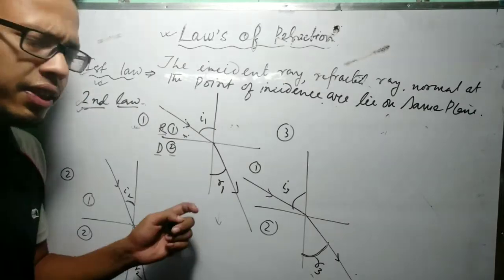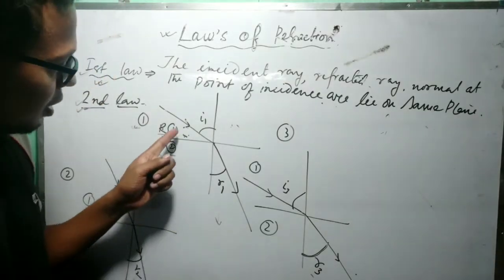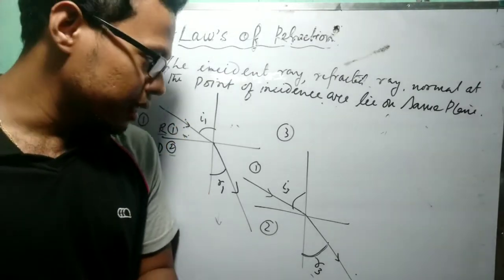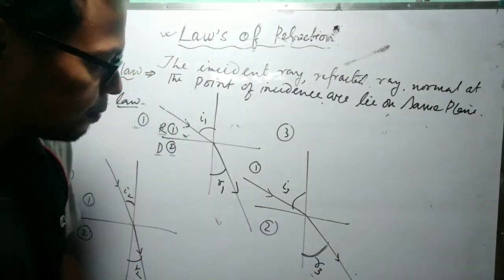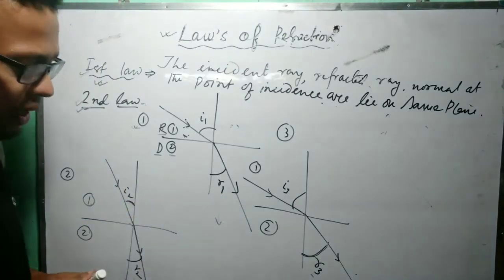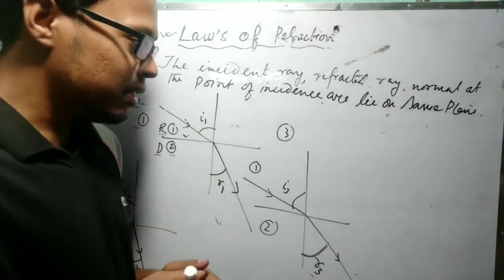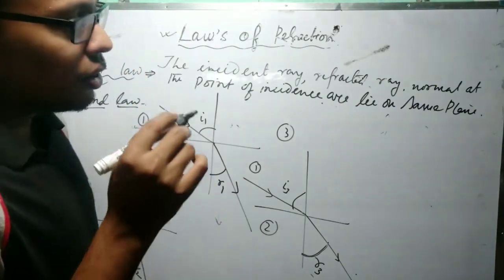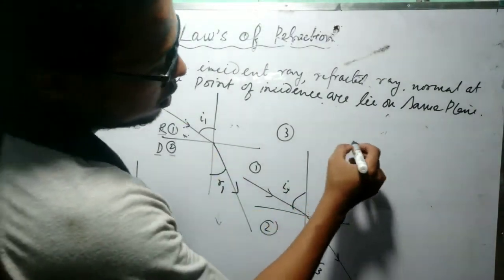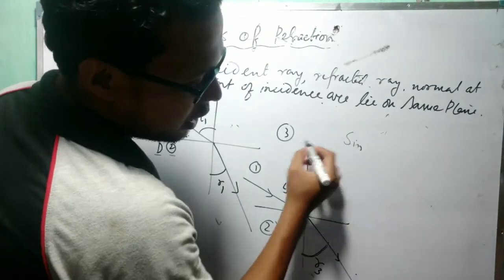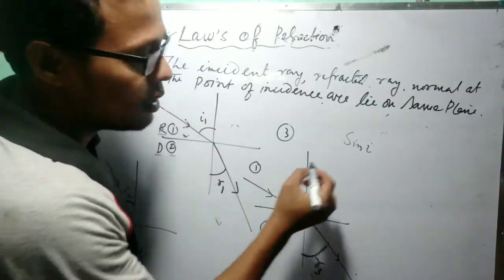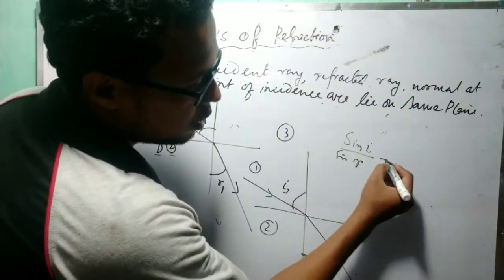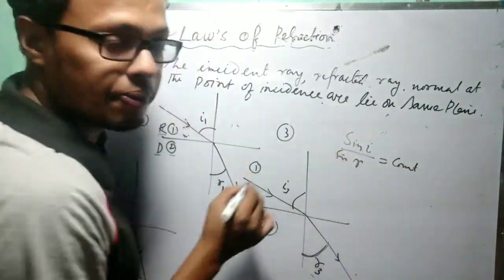So obviously there is a relation between the incident angle and the angle of refraction. What is the relation between them? This relation was given by Snell, the famous scientist, and he said that the ratio of the sine of the angle of incidence divided by the sine of the angle of refraction is a constant.